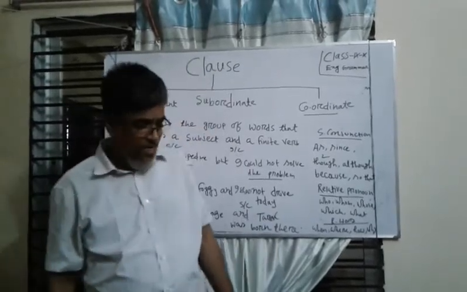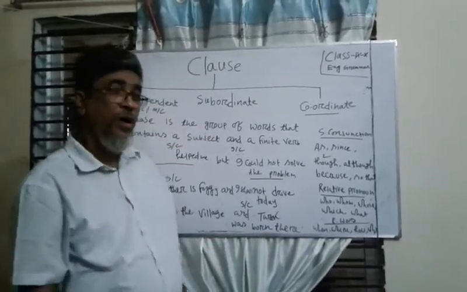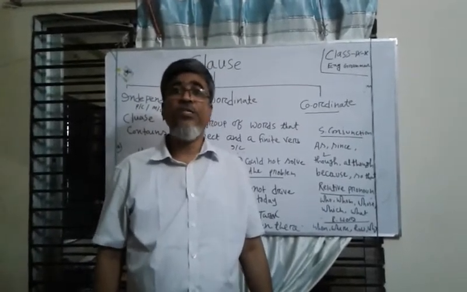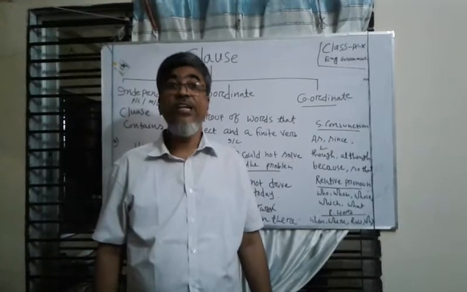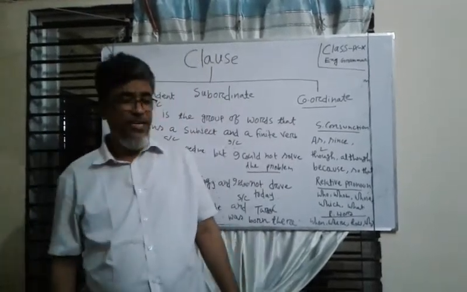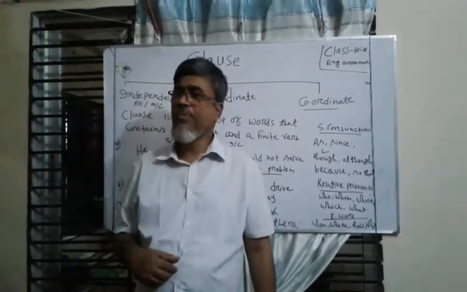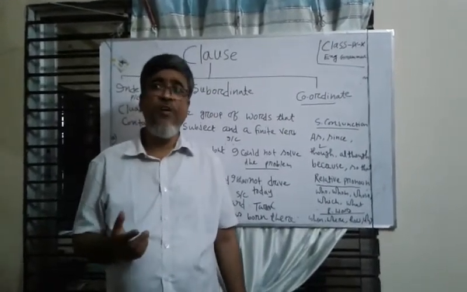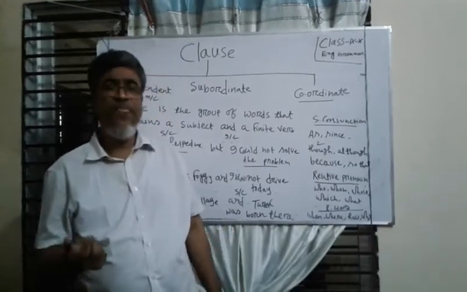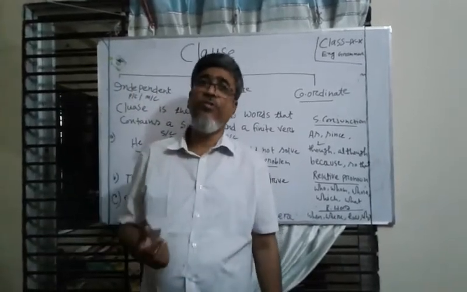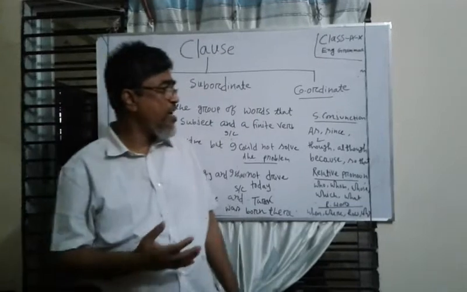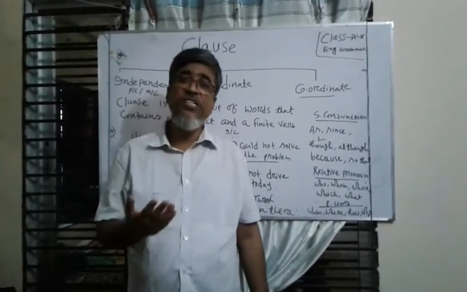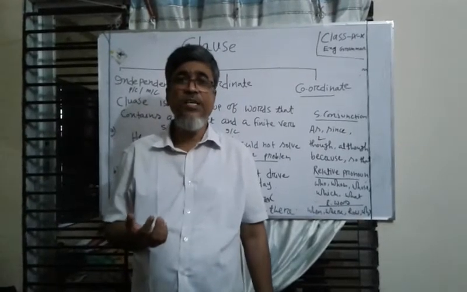So, dear learners, today I have given you an idea on clause and kinds of sentence: simple sentence, complex sentence, and compound sentence. I will revise. A clause is a group of words that has a subject and a finite verb. Clause is of three kinds: independent clause, subordinate clause, and coordinate clause. An independent clause can express a complete sense without the help of other clauses.